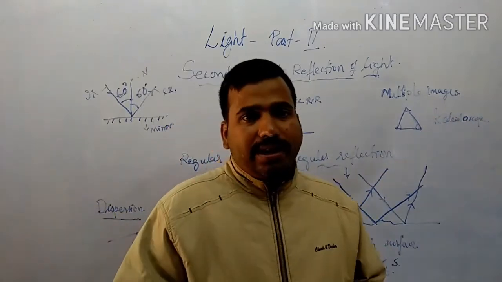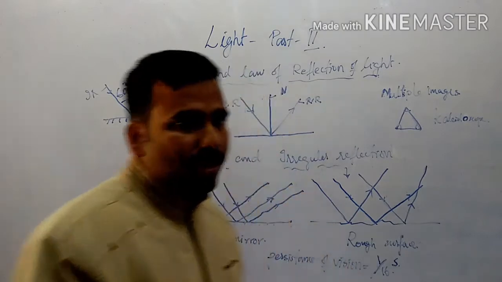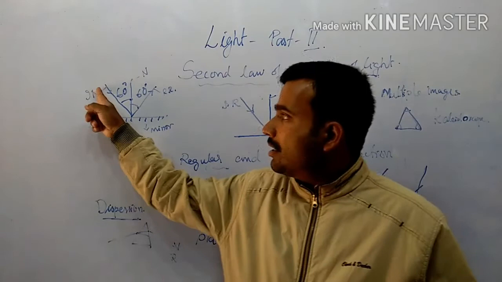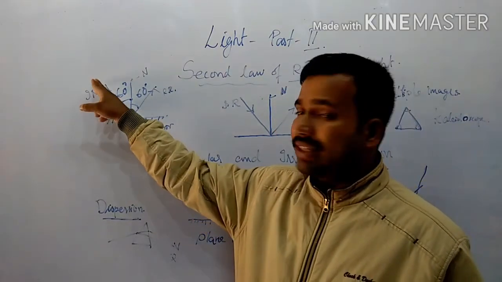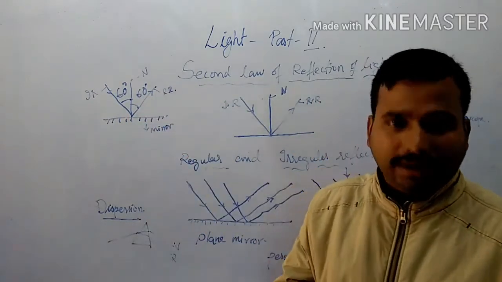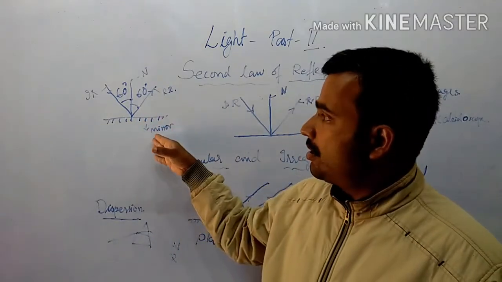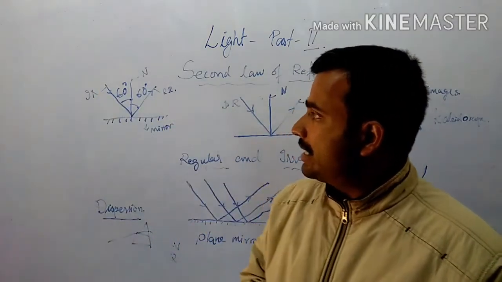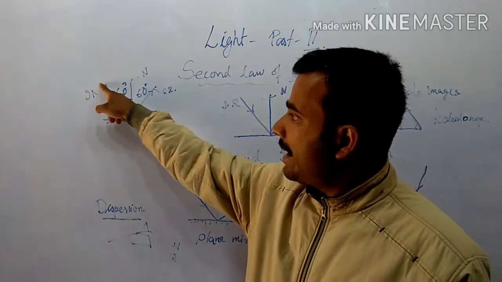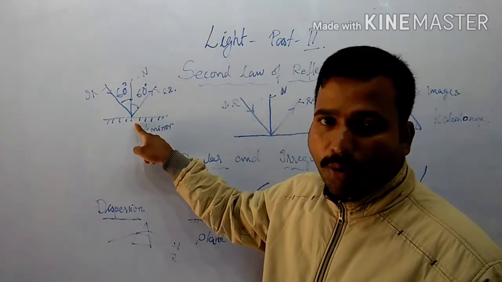In the first part we also discussed the first law of reflection. Look at this diagram. As I told you in the previous class, the angle of incidence will be equal to the angle of reflection. The first law says that the angle of incidence is the angle formed between the incident ray and the normal.